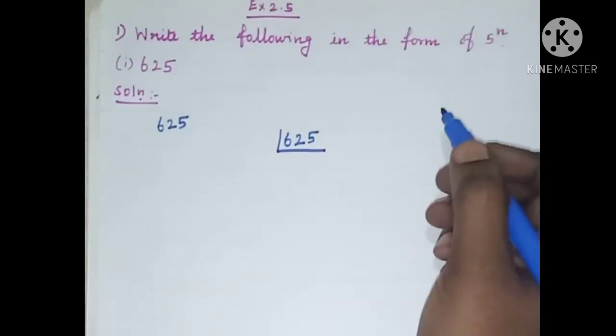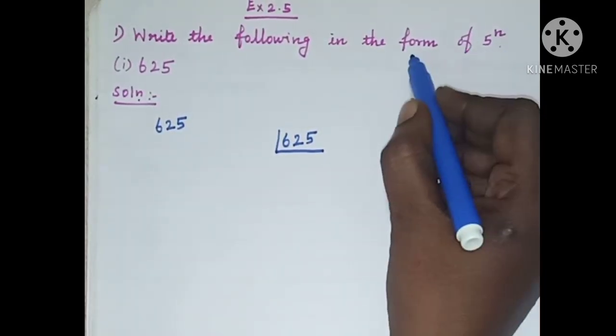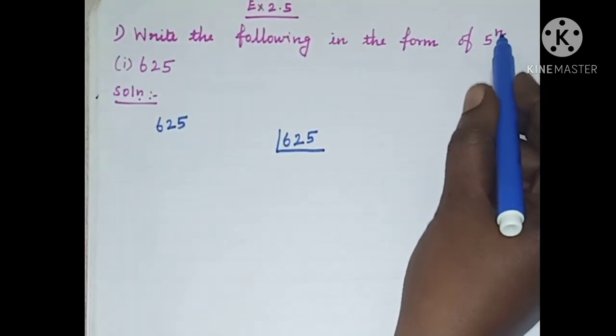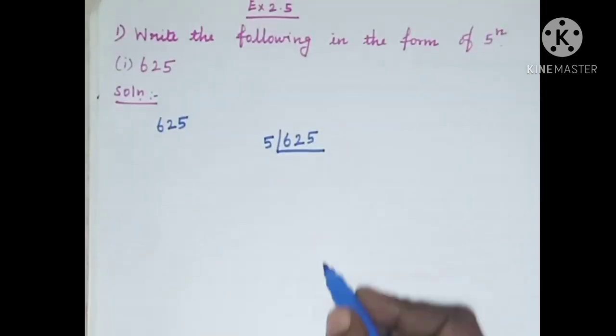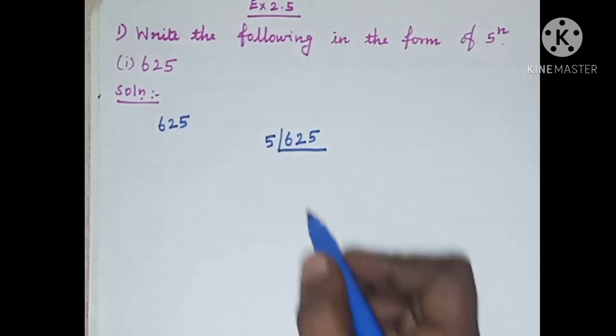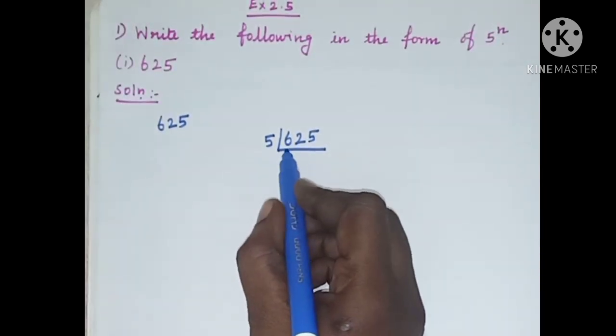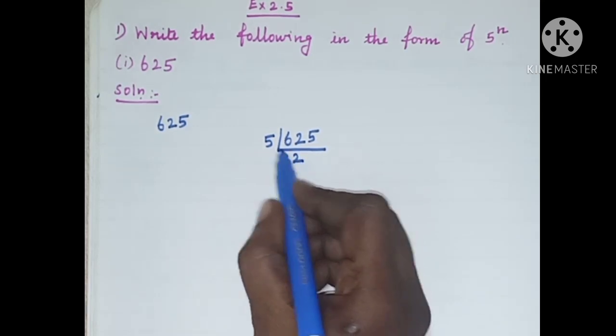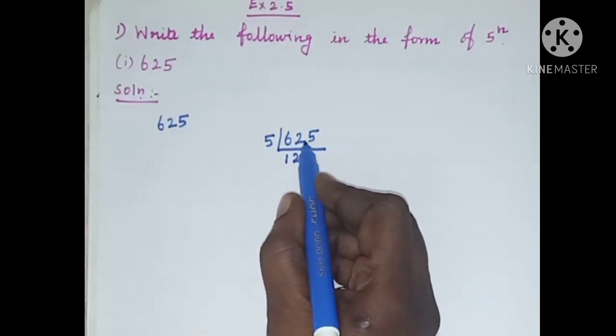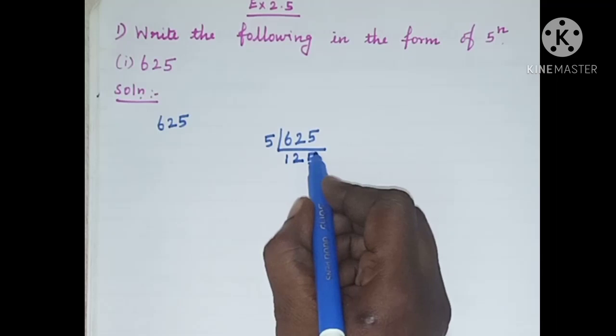625, in this sum, we have to write in the form of 5 power n. So we have to take 5 in the prime factorization. 5 1s are 5, balance 1; 2 5s are 10, balance 2; 5 5s are 25.